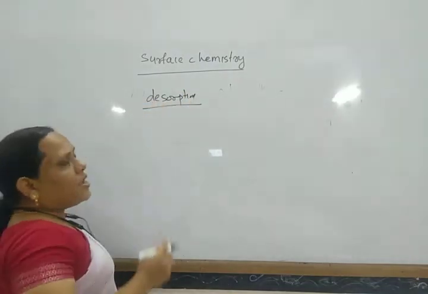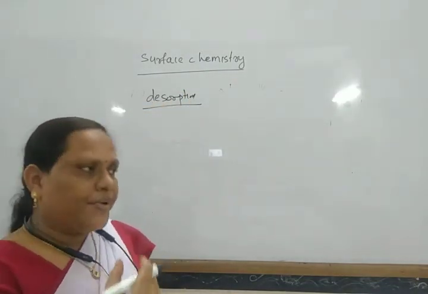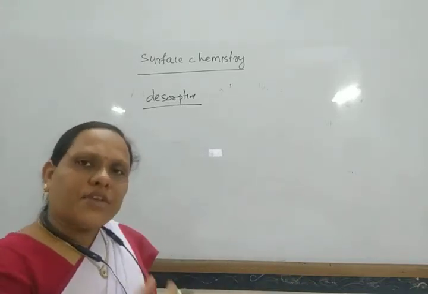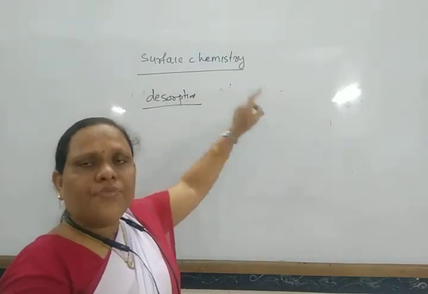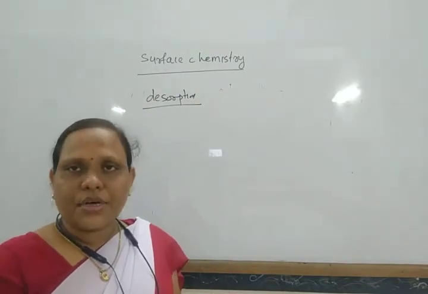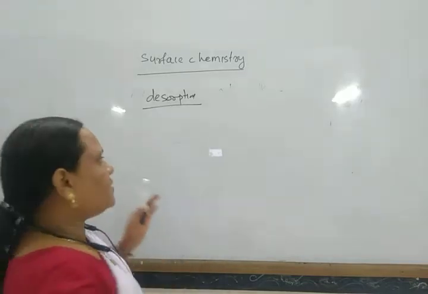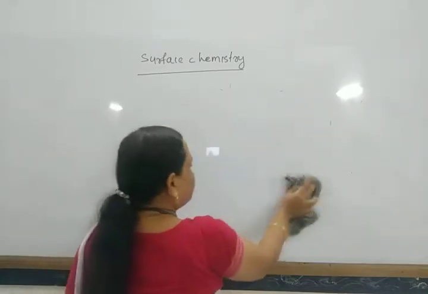So this is the removal of gases or liquids from the surface of a solid after adsorption, that is known as desorption. So these are the different terms: adsorption, absorption, sorption and desorption.